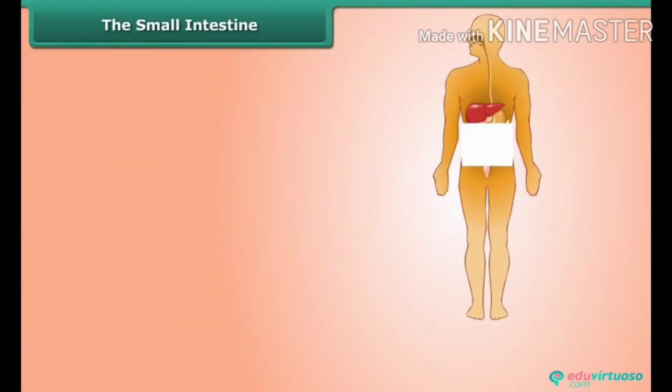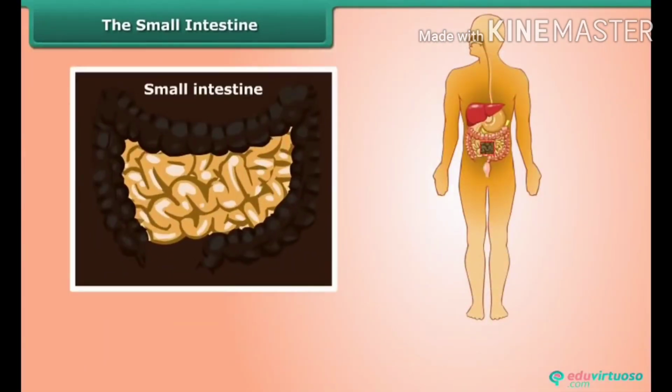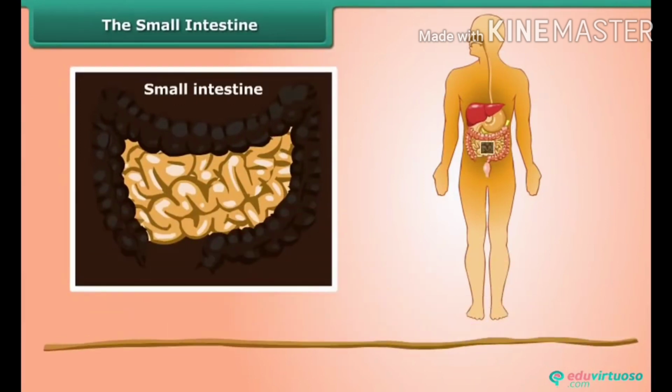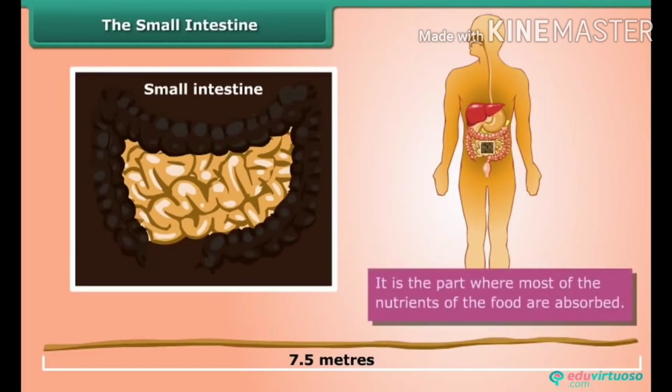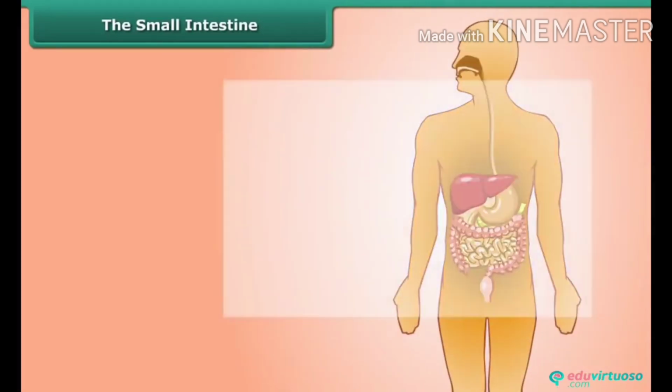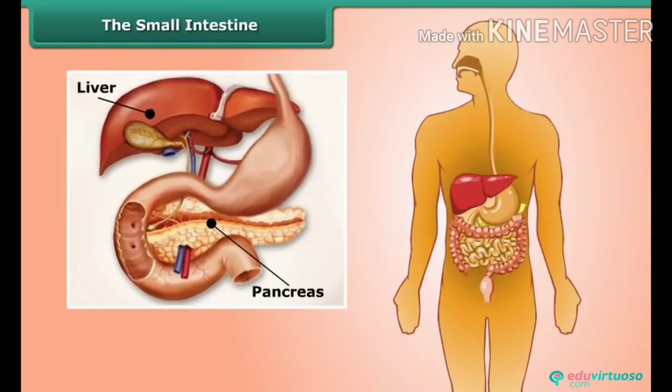Small intestine is the longest part of the digestive tract and it is about 7.5 meter in length. It is the part where most of the nutrients of the food are absorbed. Liver and pancreas also join the digestion.